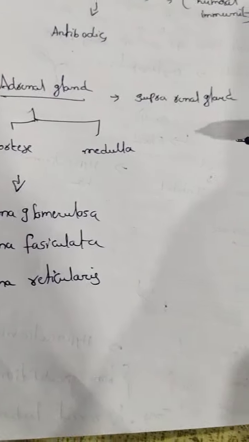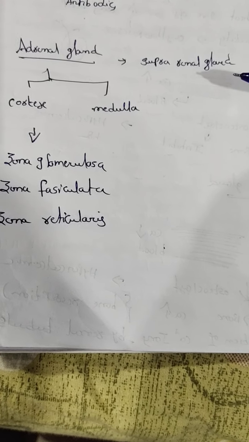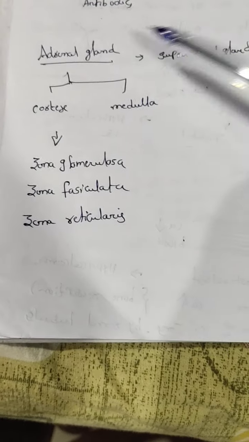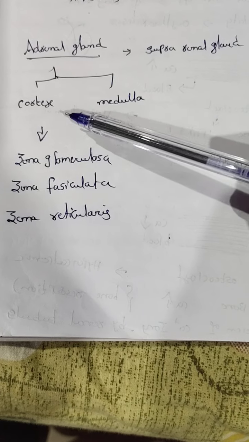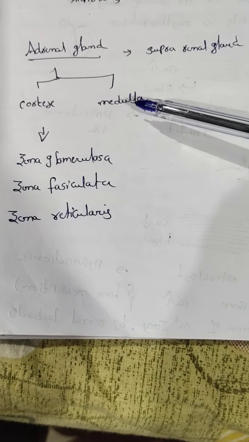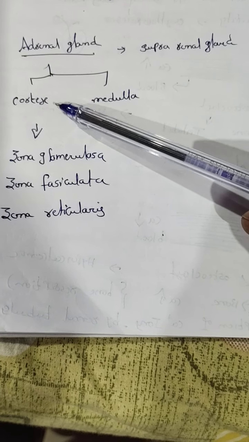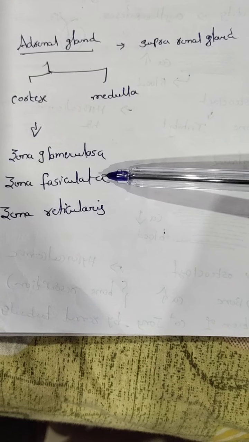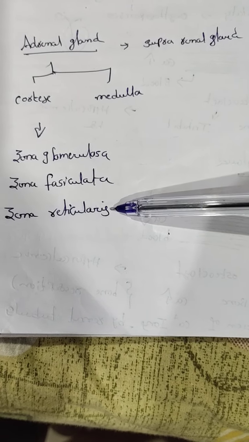Another very important topic is the adrenal gland. The adrenal gland is present above the kidney. That's why it is called the suprarenal gland. This adrenal gland is divided into two parts. The outer part is called the cortex and the inner one is called the medulla. Here the cortex is divided into three zones. The outer one is called zona glomerulosa, the second one is zona fasciculata and the third one is zona reticularis.